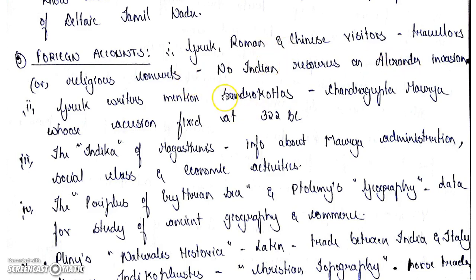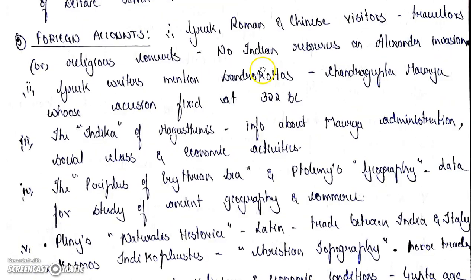These people came for different reasons, but whenever they came, they left some accounts here, their writings or their pieces, which help us to know the history, right? So the irony is that there are no Indian resources on Alexander's invasion. We cannot find any Indian resources on Alexander's invasion, and only the Greek resources help us to know about it, right? The Greek writers also mention the Sandrokotas.